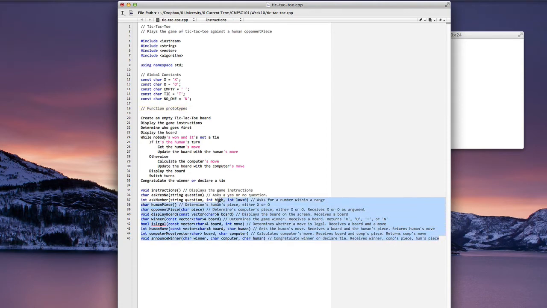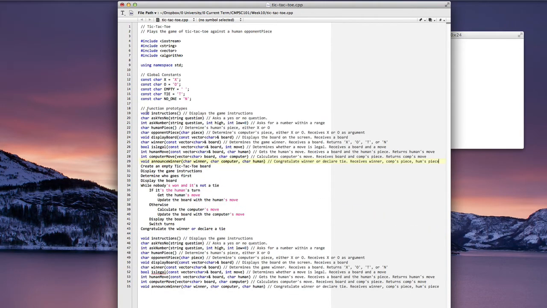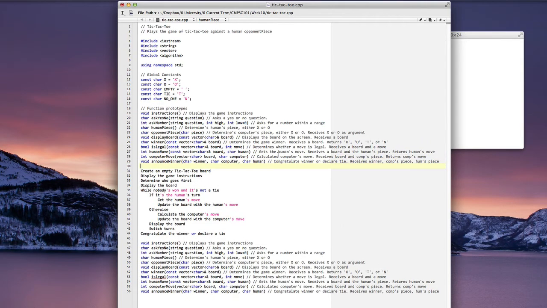And since I've already done this down here, I can just copy and paste. I'm going to save my comments for later on in the program where I'm actually defining these functions.